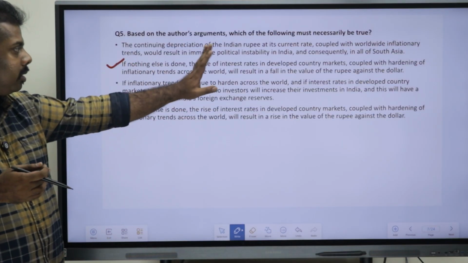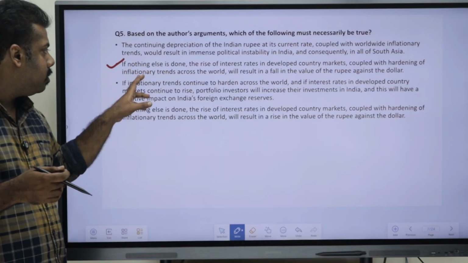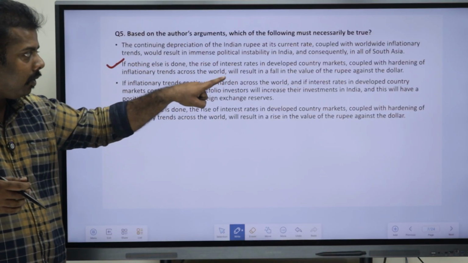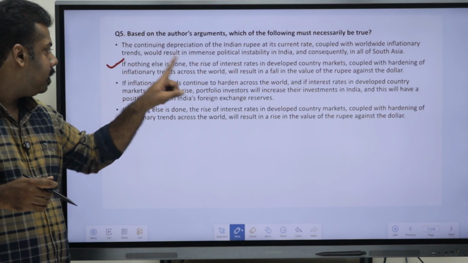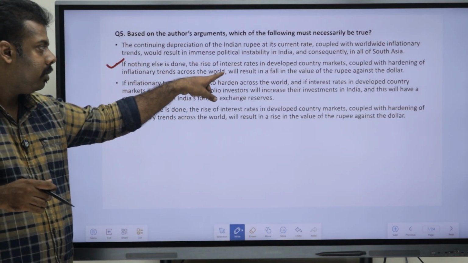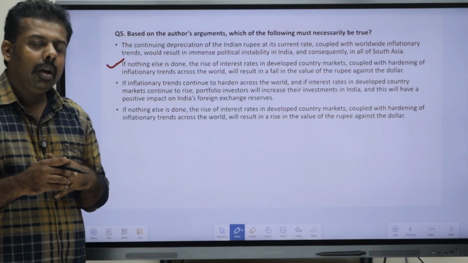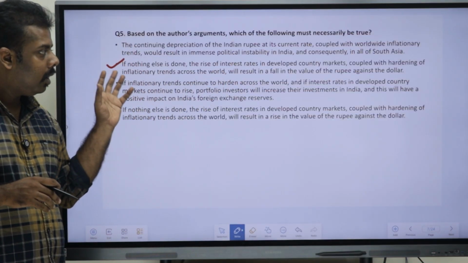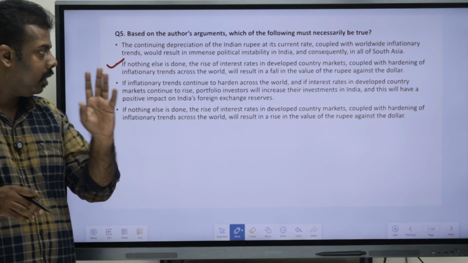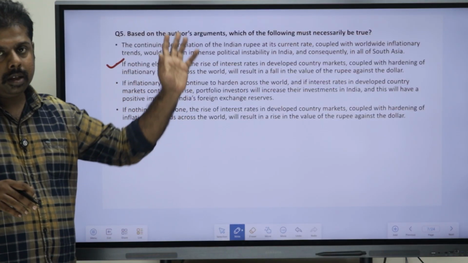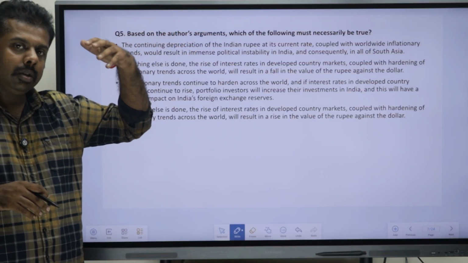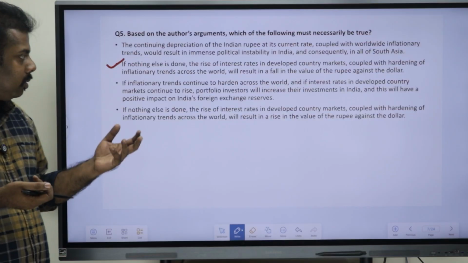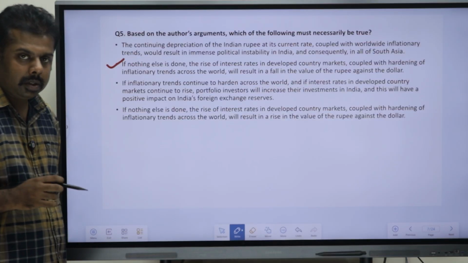If you are just reading it, it is a bit more clear, because they have already told, if nothing else is done, the rise of interest rates in developed country markets coupled with hardening of inflationary rates across the world would result in a fall of rupee against the dollar. So, that has already been said in the passage. If inflation is increasing and interest rate is increasing in the developed country markets, obviously our currency would decrease against the dollar. So, it has been understood. B option is the right one.